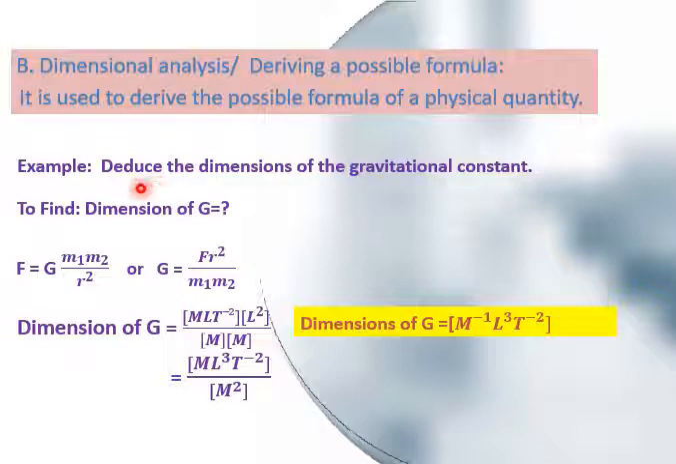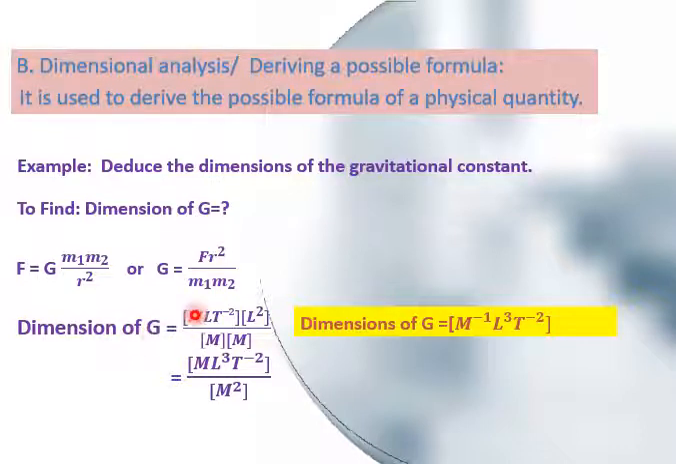Deduce the dimensions of the gravitational constant. Gravitational constant means capital G. So according to the formula of Newton's law of gravitation, we can further simplify it and write G is equal to F r square upon m1 m2. Now by putting the dimensions of G,